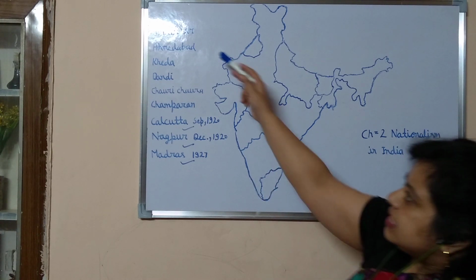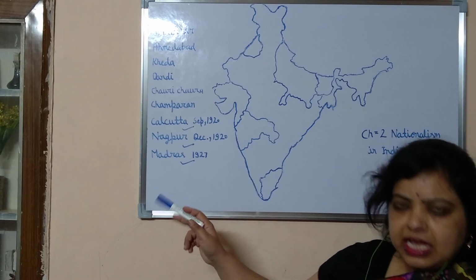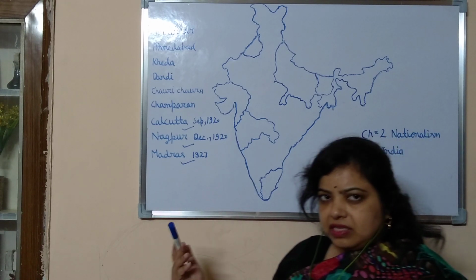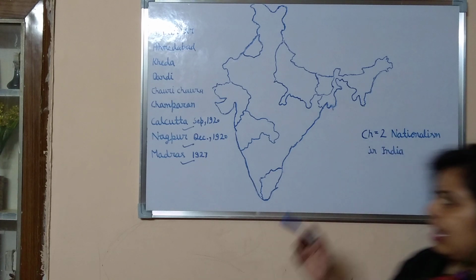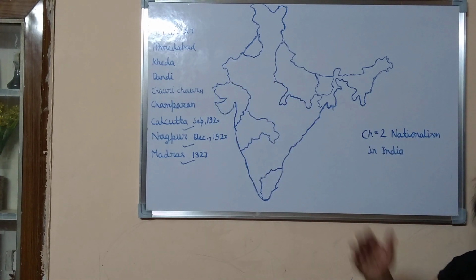The places are Calcutta, Nagpur, Madras, where in some year the session of Congress was held, and the rest of the places are related to an incident during the national movement.